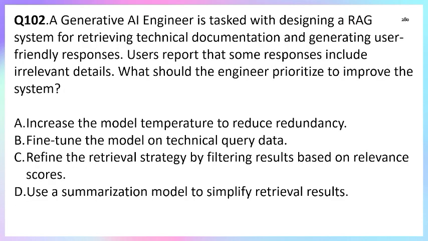Question number 102. A generative AI engineer is designing a RAG system for retrieving technical documentation and generating user-friendly responses. The users report that some responses include irrelevant detail. What should the engineer prioritize to improve the system?